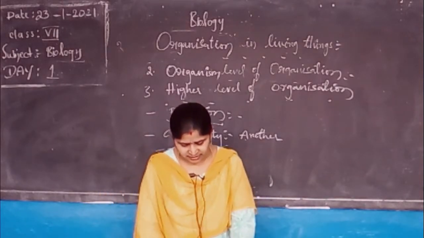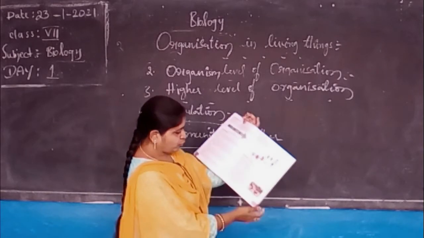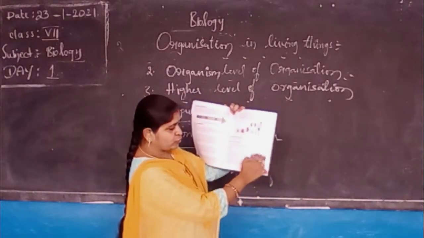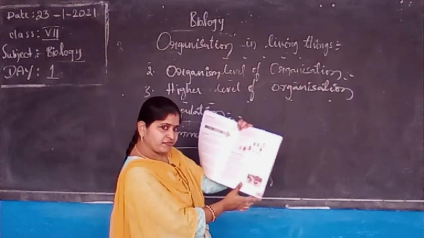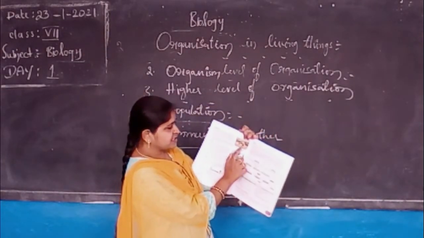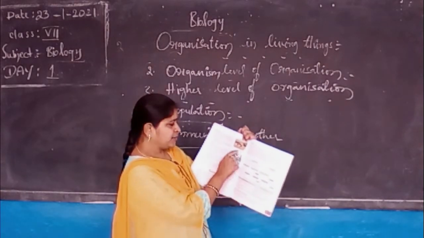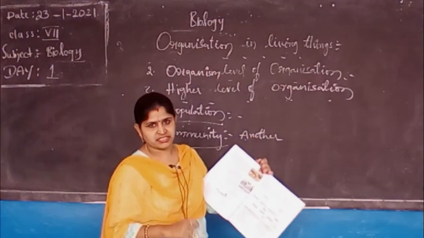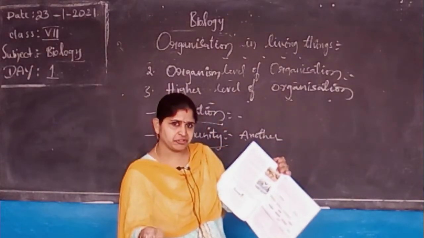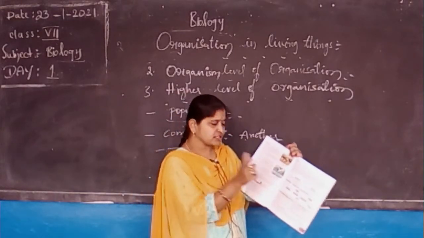Now if you see the diagram, open page number 15 and see. Here, a population of deer grouped at one place. This is population level of organization. And here you see a community. Here along with the zebra, some other animals are also here. A community of wild animals in the forest. In the forest, not only zebras will be there. Deer, zebras, buffaloes, wild buffaloes and all will be there. That is called a forest community.